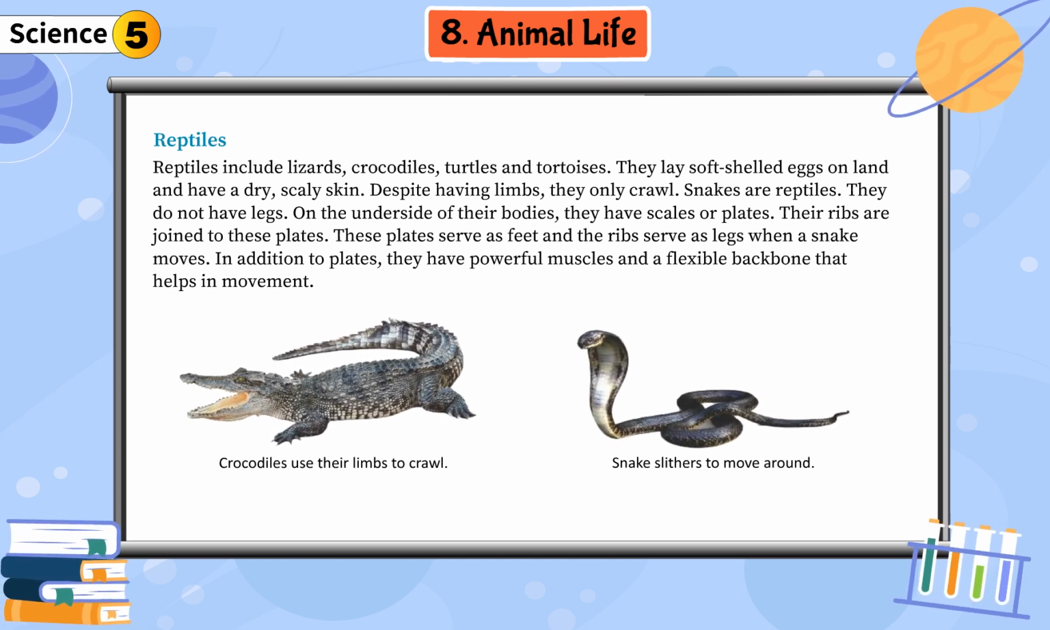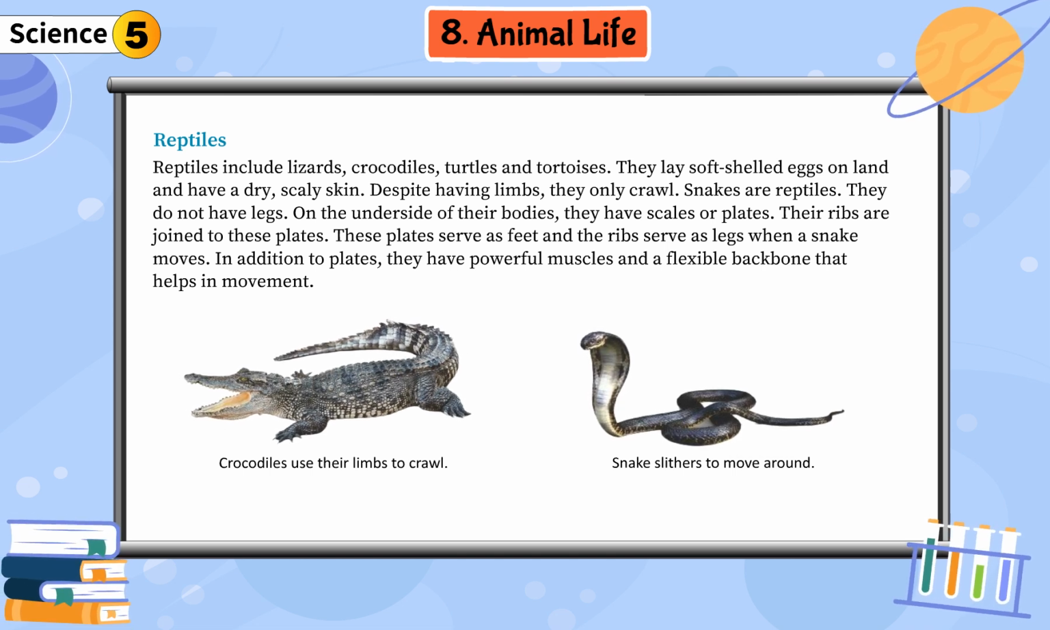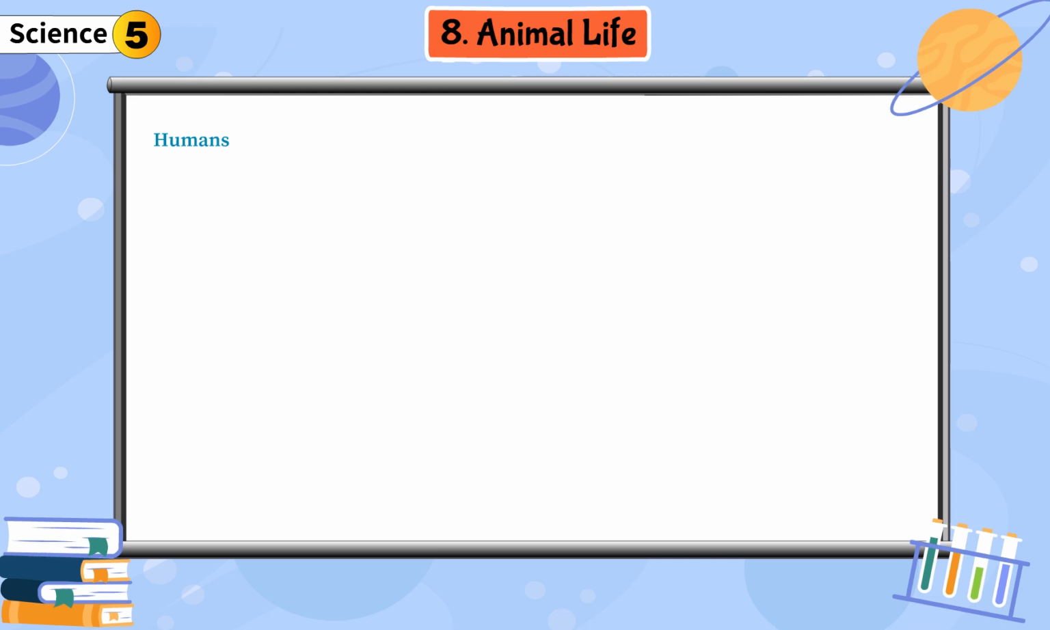On the underside of their bodies, they have scales or plates. Their ribs are joined to these plates. These plates serve as feet and the ribs serve as legs when a snake moves. In addition to plates, they have powerful muscles and a flexible backbone that helps in movement. Crocodiles use their limbs to crawl. Snakes slither to move around.